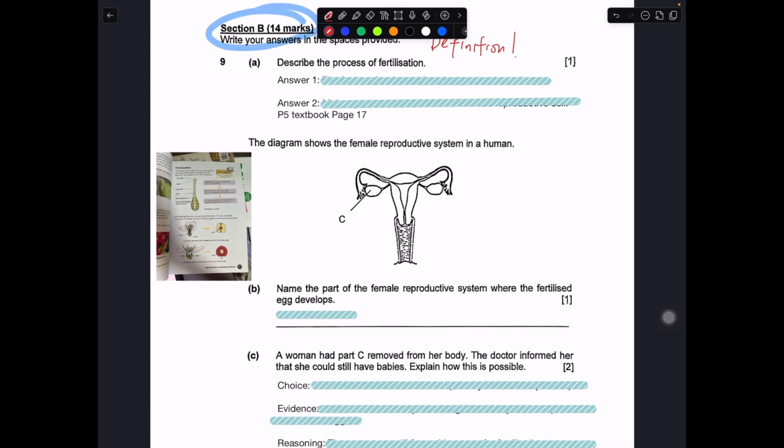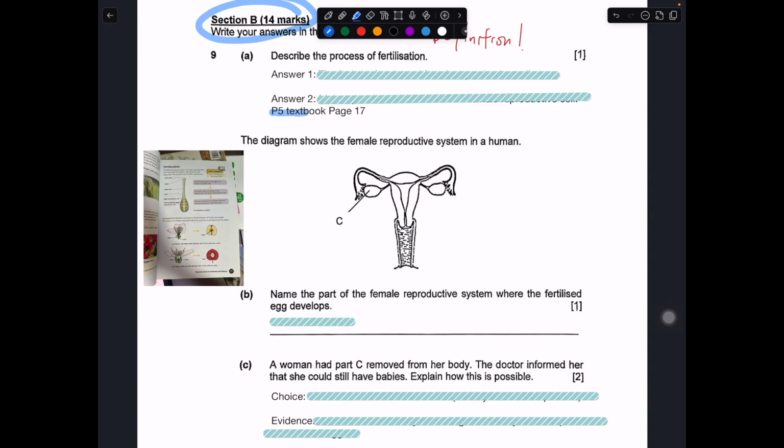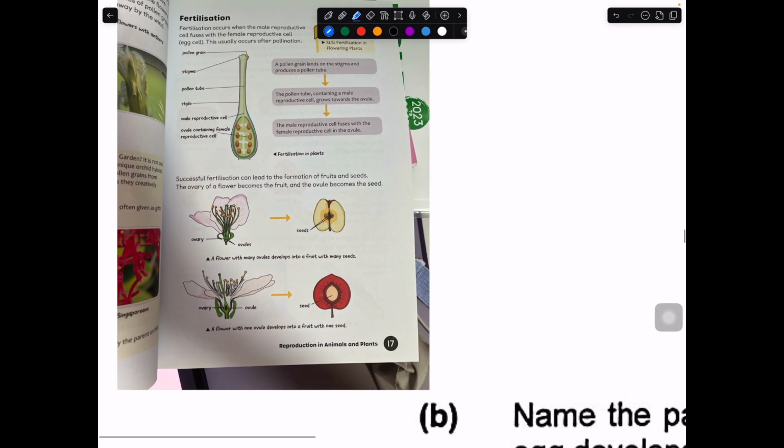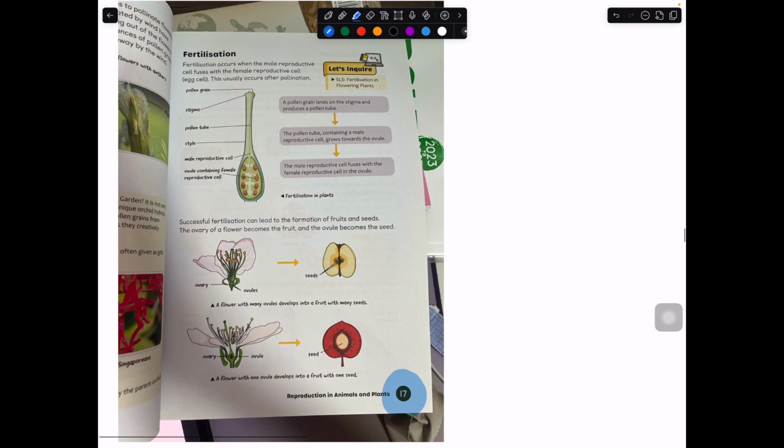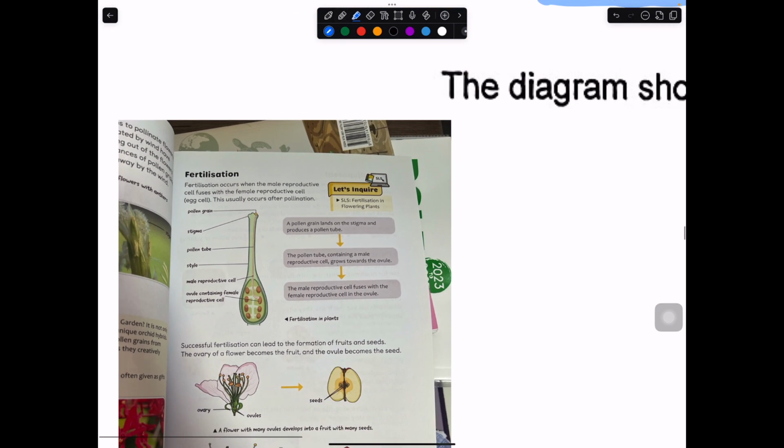If you go and look at your P5 textbook page 17, let me just zoom in over here, P5 textbook page 17, you realize that the definition is over here. Fertilization occurs when the male reproductive cells fuse with the female reproductive cells, and it occurs after pollination. So straight up, this is the answer.